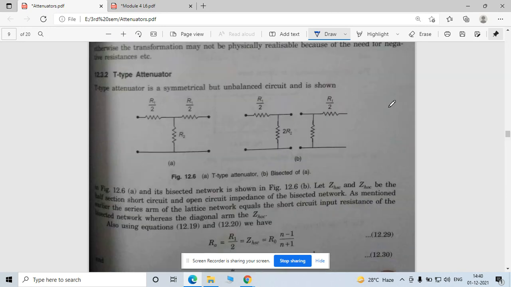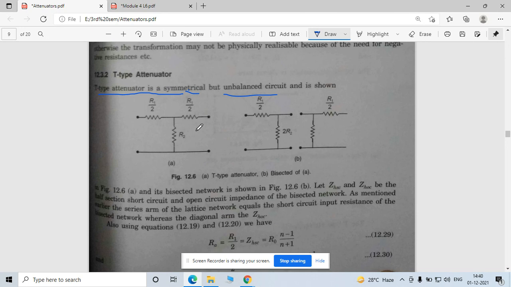So now, T type of attenuator. So this is a T type of attenuator, right? Now see, this is a symmetrical but unbalanced network. So how to get balance of this network? By using one more resistance in parallel with this. So this is an imaginary concept, right?